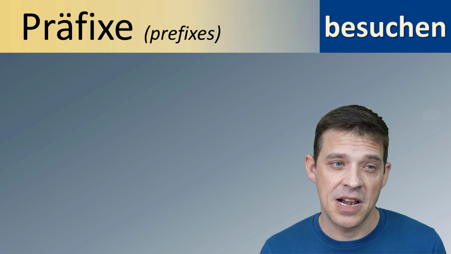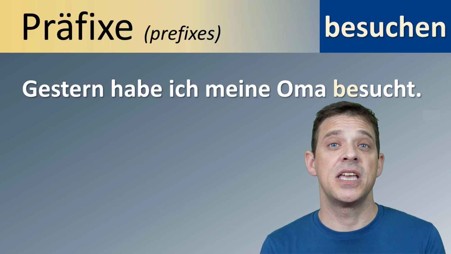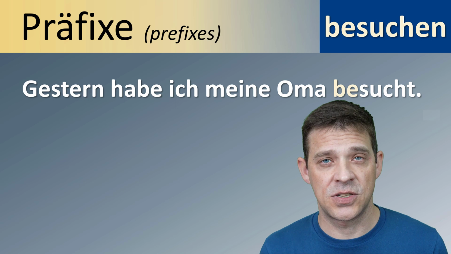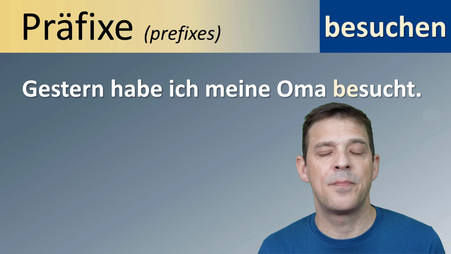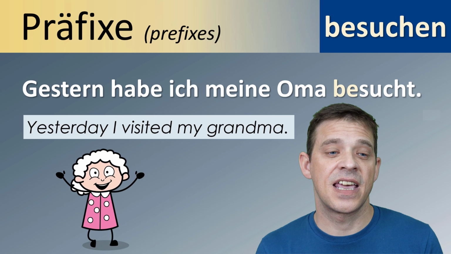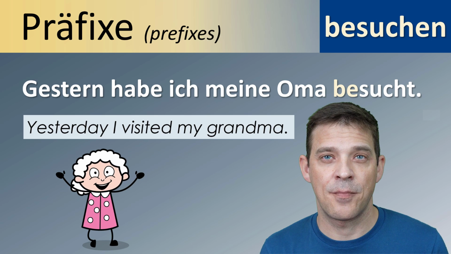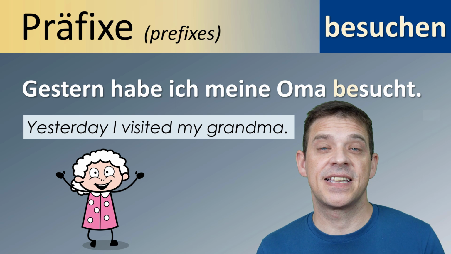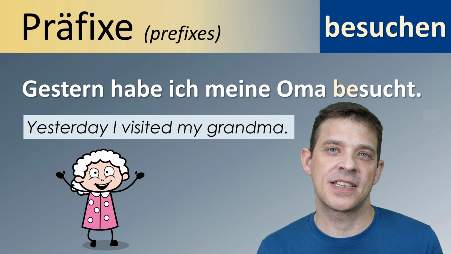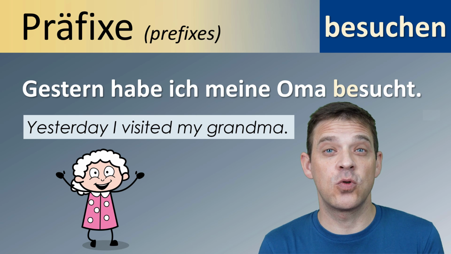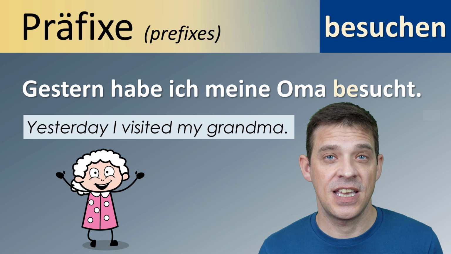Zum Beispiel, gestern habe ich meine Oma besucht. Yesterday I visited my grandma. On top in blue is the infinitive besuchen and below, besucht is das Partizip. And you can see besucht, there is no GE.